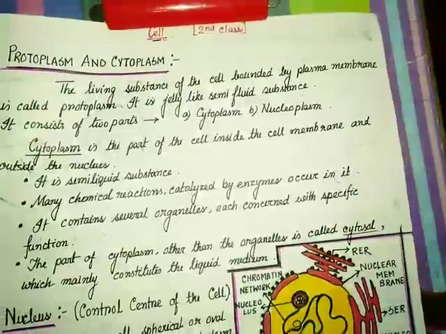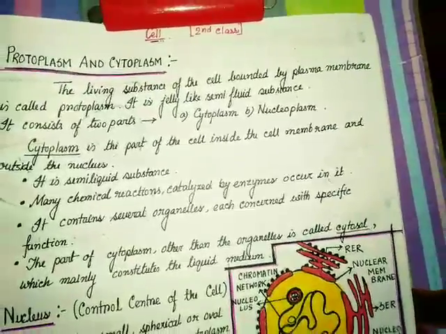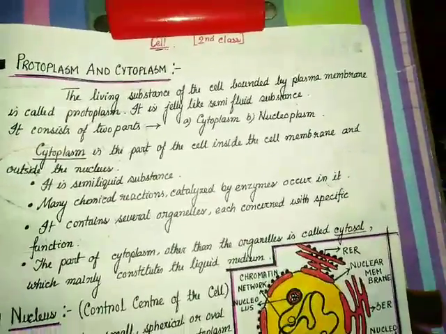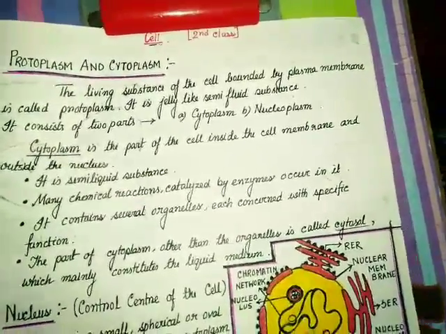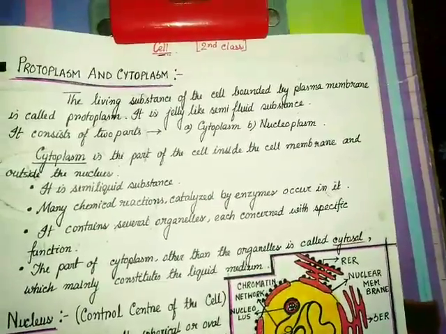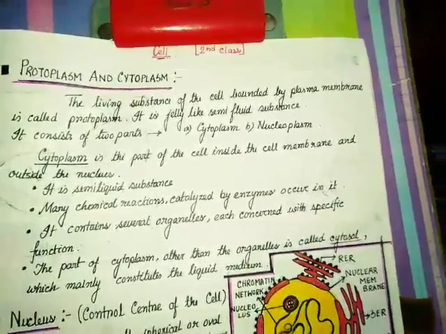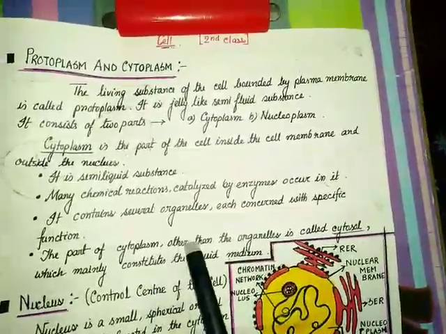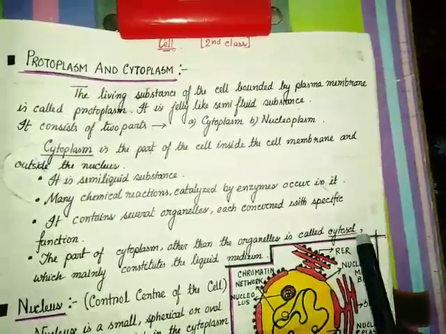some specific structures with specific functions, they are suspended throughout the cell, and they are there in the cytoplasm only. They are called the cell organelles. The part of cytoplasm other than the organelles is called cytosol.